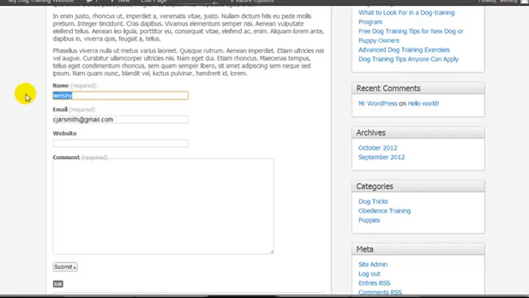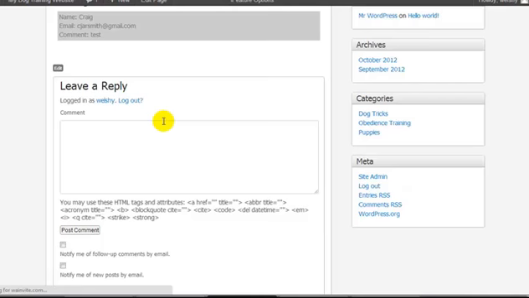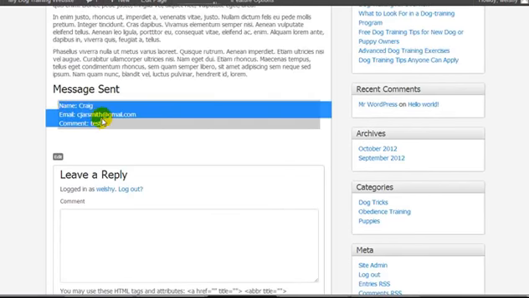It's automatically kind of used what information it believes that I should be entering. We're just going to enter in Craig, email address, website we're going to leave blank, and I'm going to hit test, and I'm going to hit submit. And basically what it's done is it's just emailed me these details here.